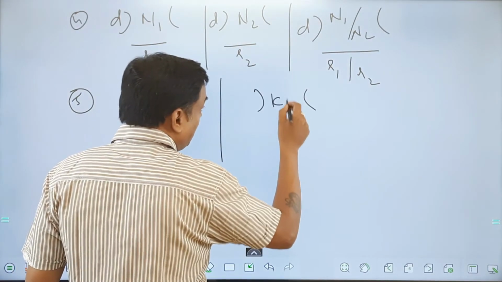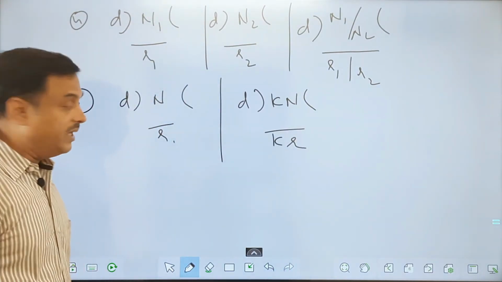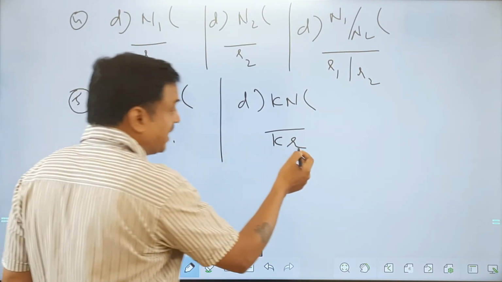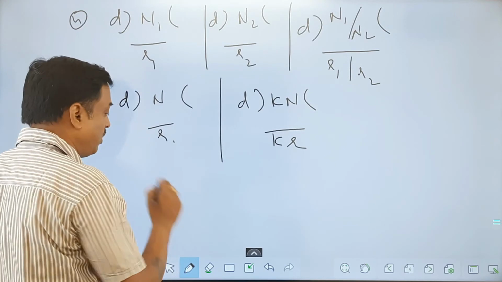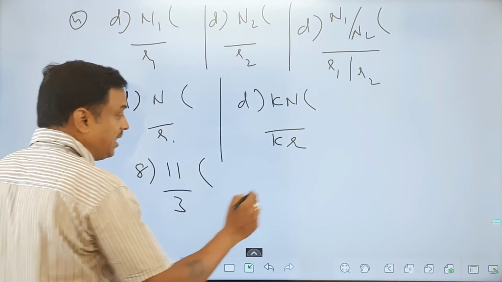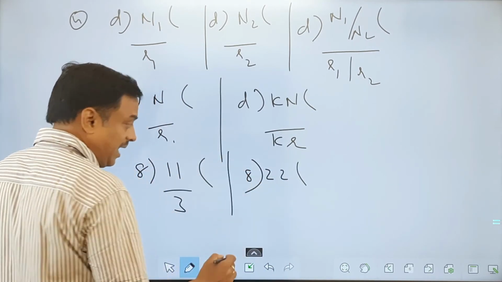Fifth property: if n is divided by d, let us say remainder is r, then n multiplied by k times divided by d will give you k times r. That means if I double this number, the remainder gets doubled. If I triple this number, the remainder gets tripled. If I multiply by 4, this also gets multiplied by 4. For example, if I take 11 divided by 8, remainder is 3. 22, I just made it double, please observe. And I divide by 8.